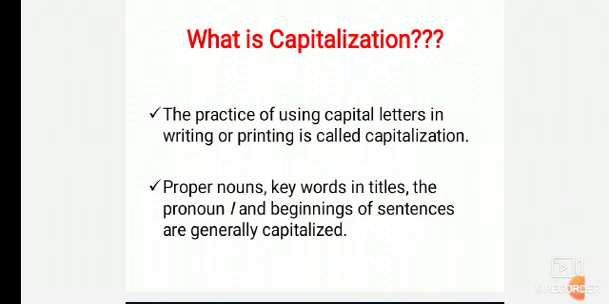What is capitalization? You already know that the use of capital letters in a sentence is capitalization. We generally use it in proper nouns, the keywords in titles, and the beginnings of sentences. The practice of using capital letters in writing or printing is called capitalization, and proper nouns, keywords in titles, the pronoun I, and beginnings of sentences are generally capitalized.